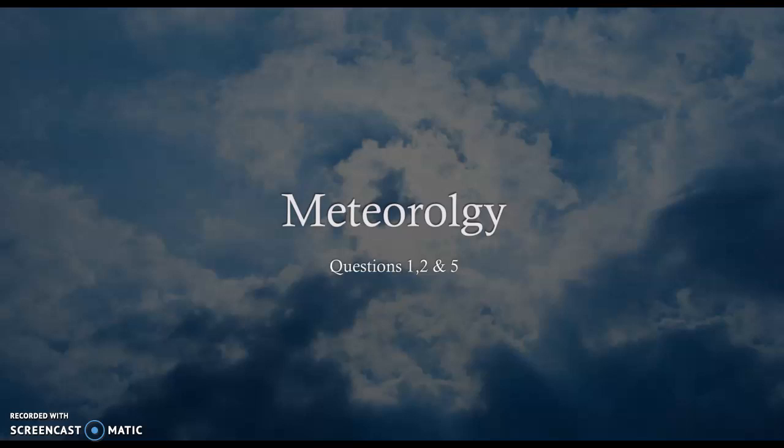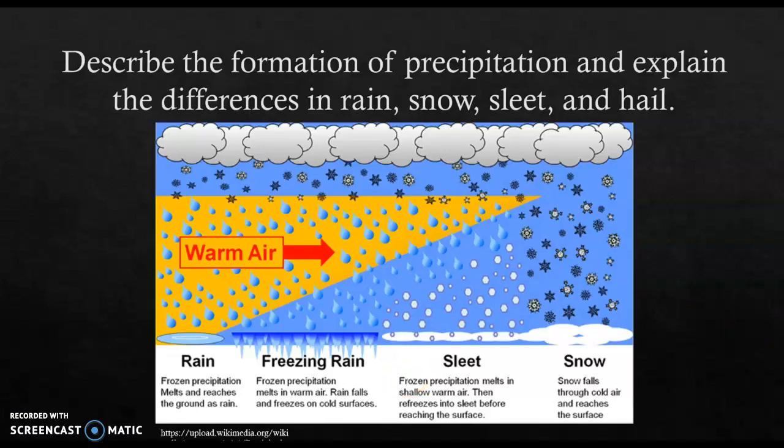All right, meteorology questions 1, 2, and 5. Describe the formation of precipitation and explain the differences in rain, snow, sleet, and hail. Okay. When cloud particles become too heavy to remain suspended in the air, they fall to Earth as precipitation.